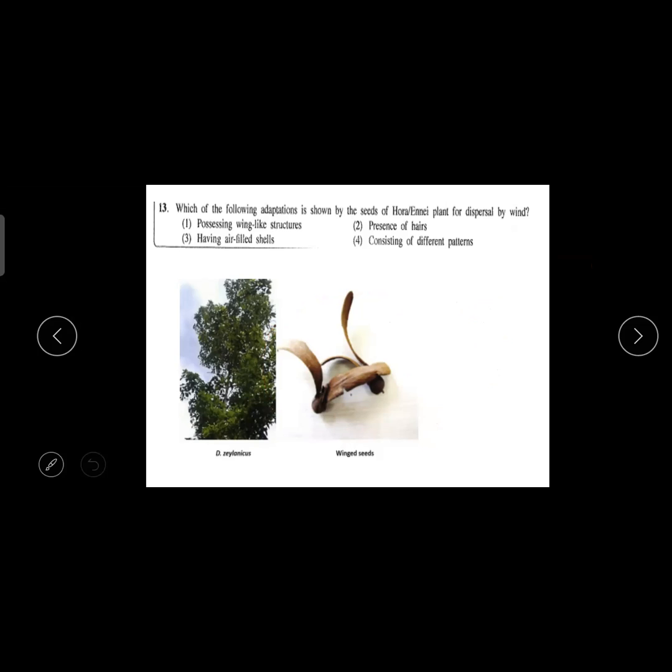Someone had sent a picture, but it's not opening. No problem. Okay, the picture is there. So you can see it possesses wing-like structures.